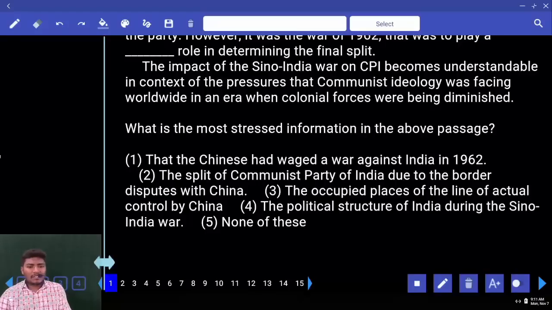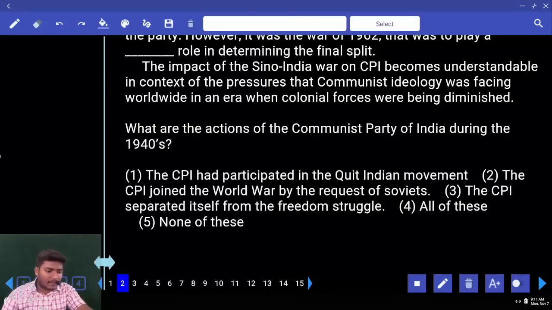What is the most stressed information in the above passage? This is again another contextual based question, just like what is the title, what is the theme, same question. I told several times that do not try to attempt these type of questions in the beginning, never ever attempt. Because if you have to attempt these questions in the beginning, you have to read the entire paragraph. Don't do that. Okay, let us answer that at the end.